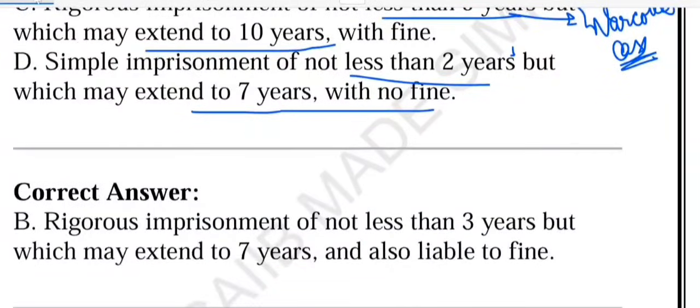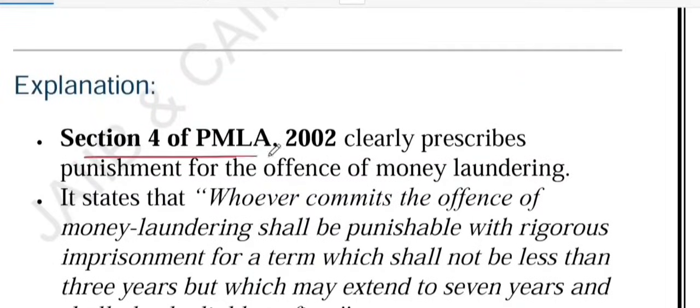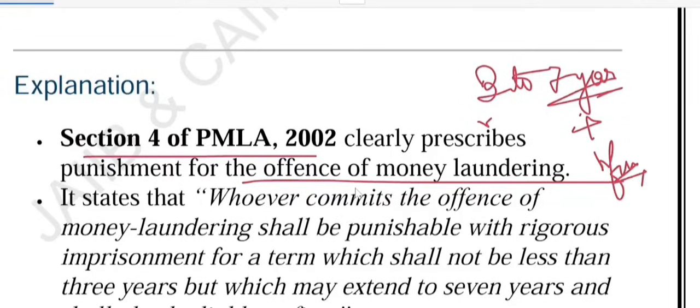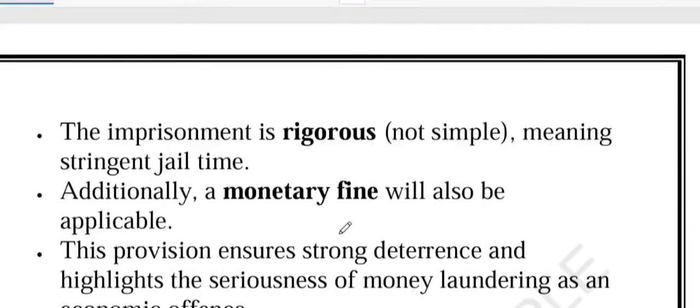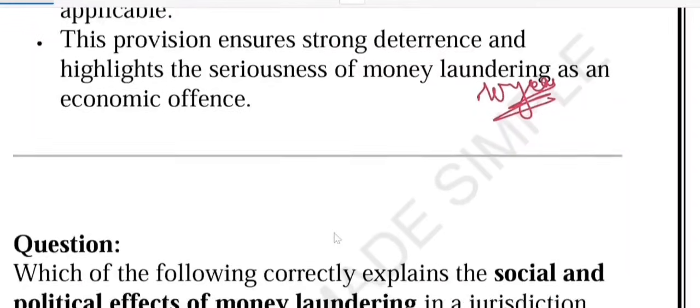So let me just summarize what we have discussed. We have talked about section 4 of the PMLA, which talks about punishment for the offense of money laundering. The normal rule is rigorous imprisonment of 3 to 7 years plus fine. For some serious offenses like narcotics under NDPS, the punishment can go up to 10 years, but the general is 3 to 7 years.